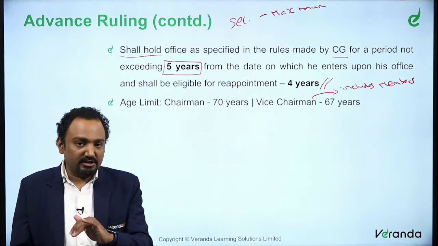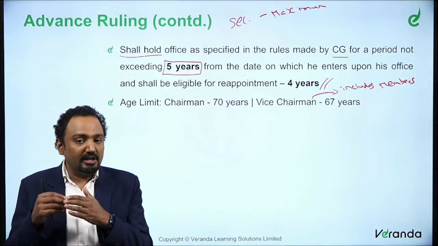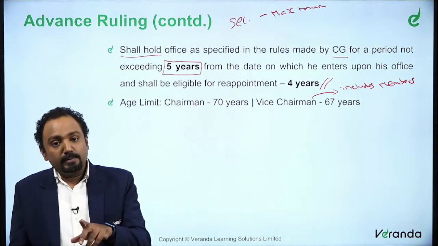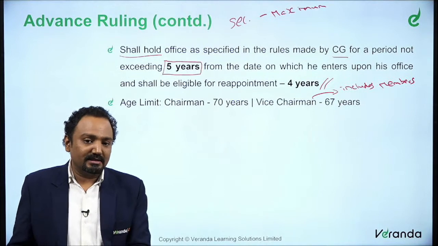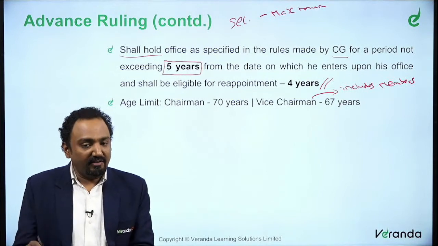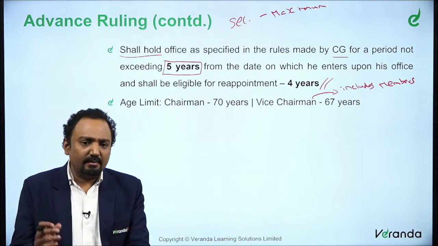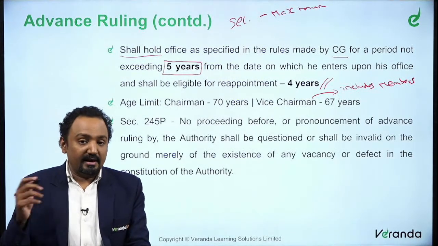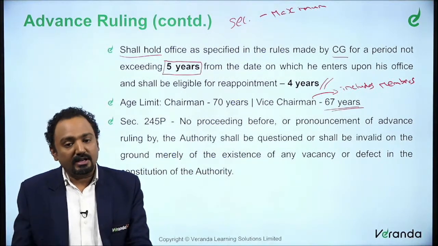But under section 184 of the Finance Act 2017 or any rules made exclusively for this purpose, an age could be prescribed which cannot exceed this but can be lesser. Similar to what we said, 5 years is the maximum limit, and what we have discussed is 4 years. And the chairman age limit is 70 years, whereas for the vice chairman and other members it is 67 years. That is the maximum age limit.